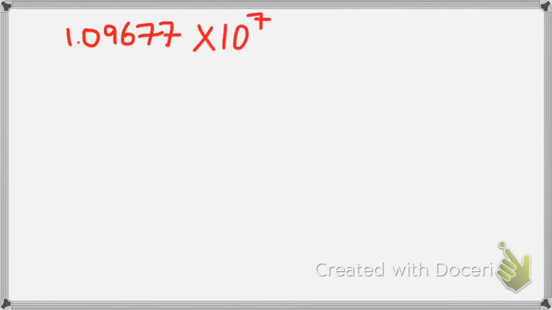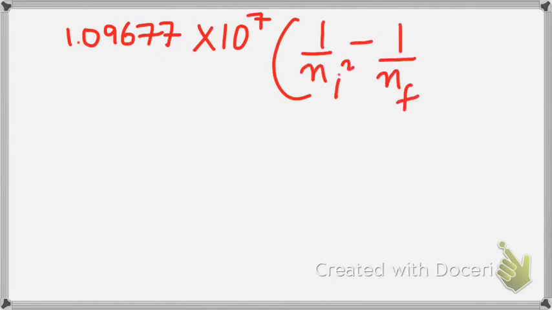Now we talked about the atomic spectra, and we came upon a very important formula, the Balmer formula or the Rydberg formula, and that Rydberg formula is somewhat like this: 1.09677 times 10 raised to the power 7, then 1 upon ni square minus 1 upon nf square, in meter inverse, and this is equal to some number, what we call the wave number.